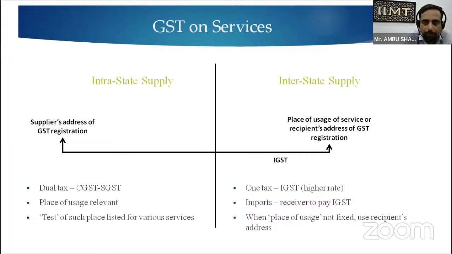If the commodity is utilized in the same state, then you implement the intrastate supply. If the commodity is used in another state, then you have to implement IGST. The place of use of services is basically related with the recipient address of GST registration, but the rate of GST is implemented in the same manner. If services are transferred from one state to another state, and utilized there, it is called interstate supply, and GST is implemented in the form of IGST, that is Integrated Goods and Services Tax.